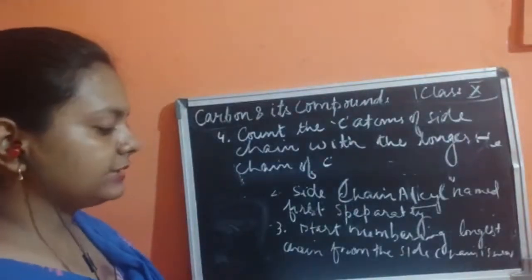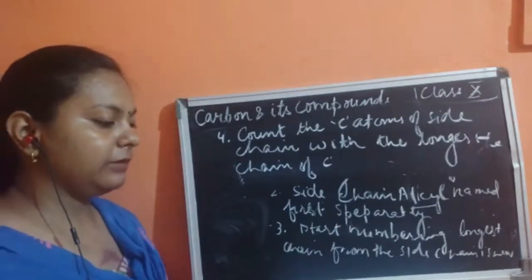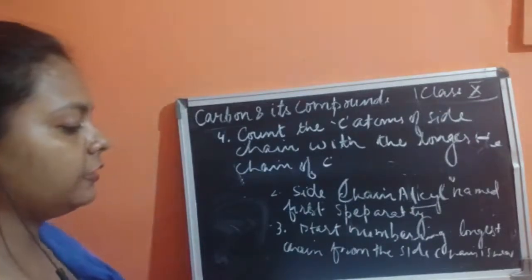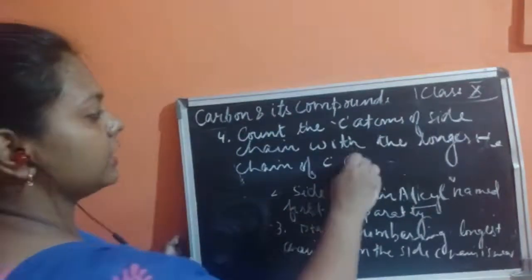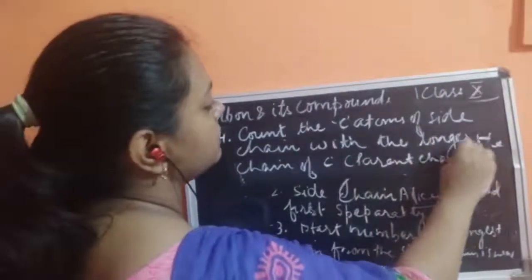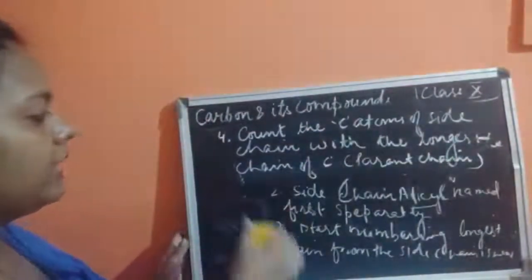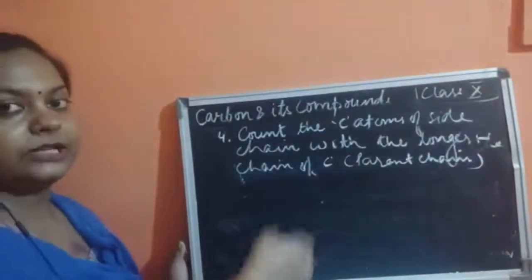Now the last rule says that the IUPAC name of the compound is obtained by writing the position of the alkyl group first, and then the name. This longest chain is also known as the parent chain, and the next part is the side chains which are present.